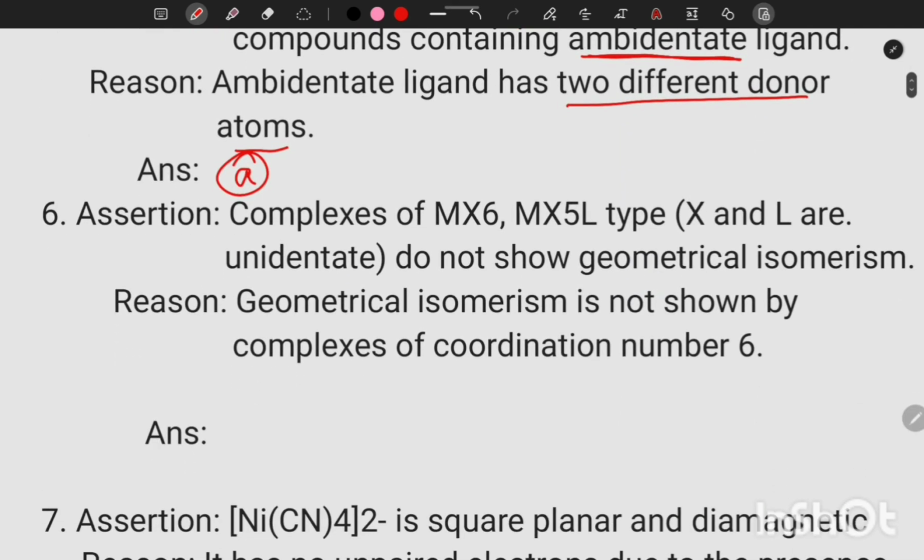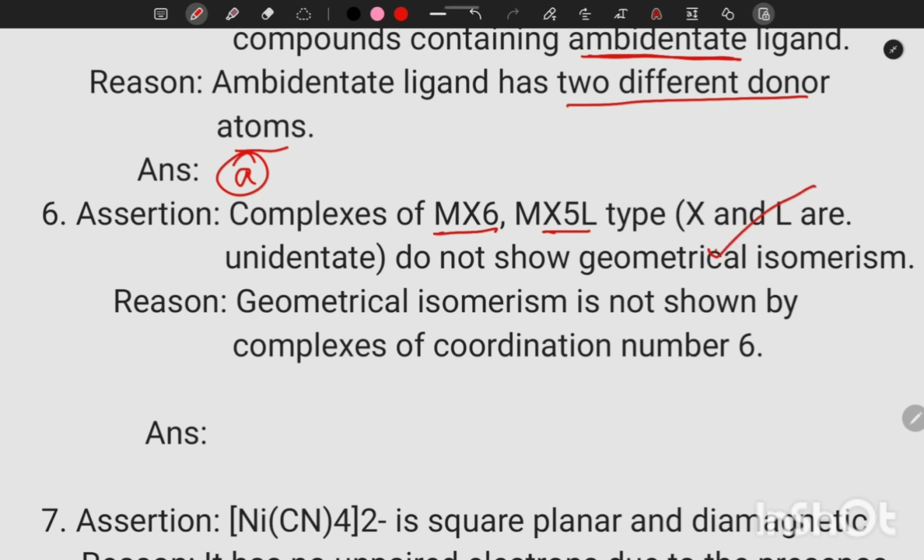Next, assertion: Complexes of [MX5L] type do not show geometrical isomerism. That is a correct statement, because here the ligands are identical. At least one pair should be different. Here 5 ligands are identical, so it cannot show geometrical isomerism.